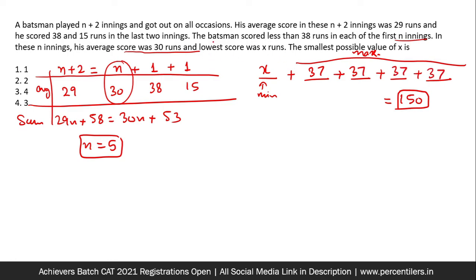It doesn't say that he scored a distinct number of runs in each innings, but the question just says that the batsman has scored less than 38 in every inning. So I have less than 38, the best I can take is 37, 37 and all. So from here we get the minimum possible value of x as 2. This is the best solution that I have in mind. So 2 becomes the answer to this question.